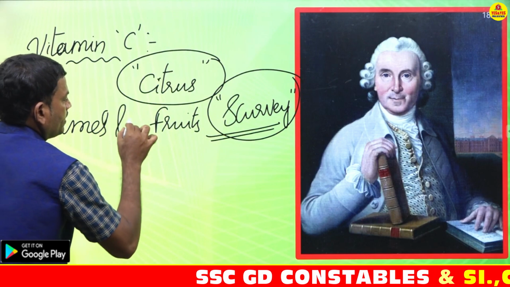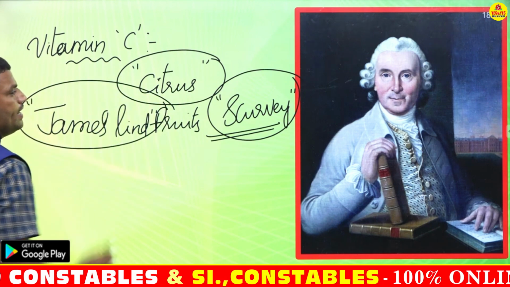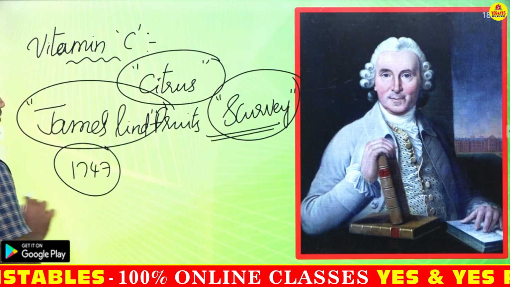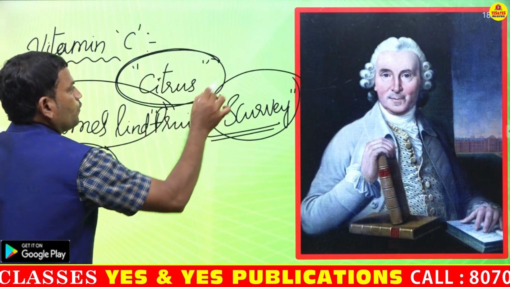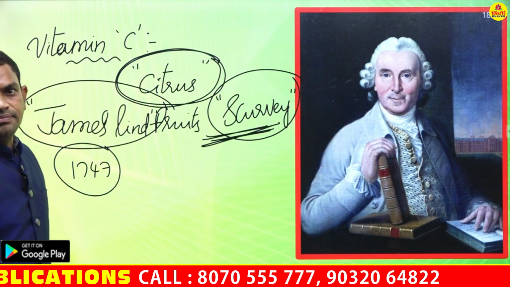In the year 1747, for the first time, James Lind described that because of the intake of citrus fruits we can cure a disease called scurvy.